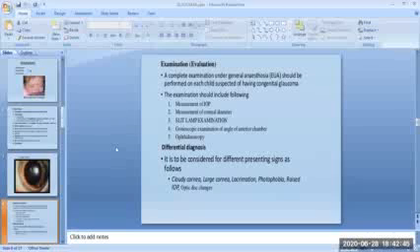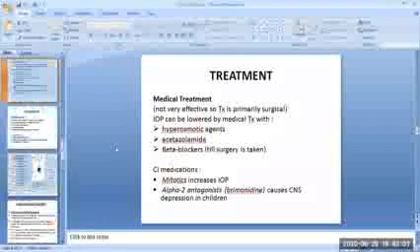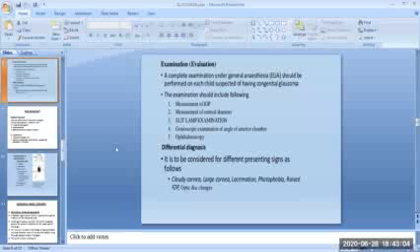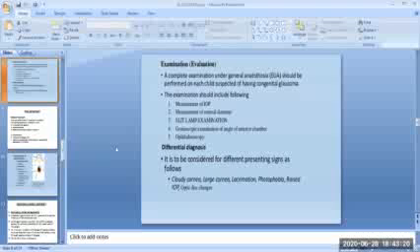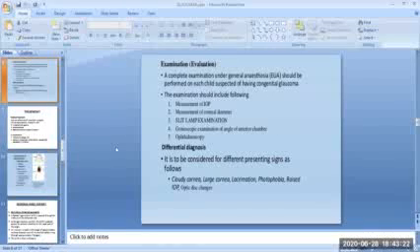Then comes the differential diagnosis. It is to be considered for different presenting signs as follows: the cloudy cornea, large cornea, lacrimation, photophobia, raised intraocular pressure, optic disc changes. The cloudy cornea, in unilateral cases, the commonest cause is trauma with rupture of Descemet's membrane. It is called forceps injury. In bilateral cases, causes may be trauma, mucopolysaccharidosis, interstitial keratitis, and corneal endothelial dystrophy.